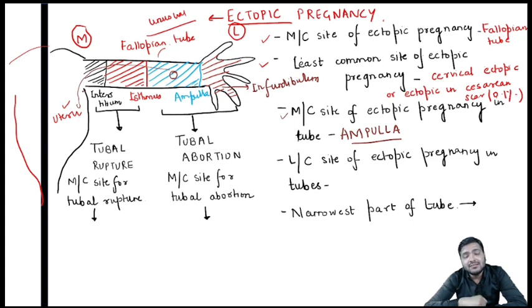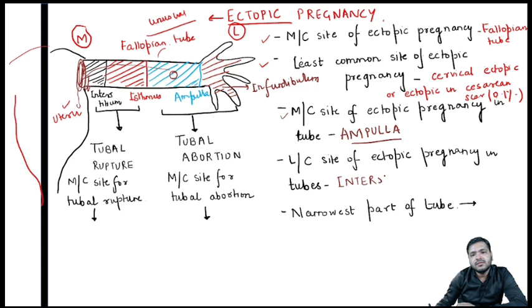It will get stuck there, and along with that, if there is any blockage in the tube, that will also not allow the zygote to move into the uterine cavity. So that's why the most common site of ectopic pregnancy is the ampulla. And remember, the least common site of ectopic pregnancy is the interstitium.